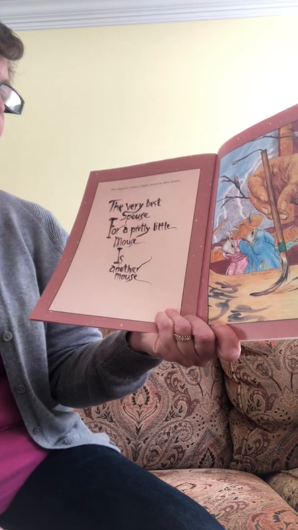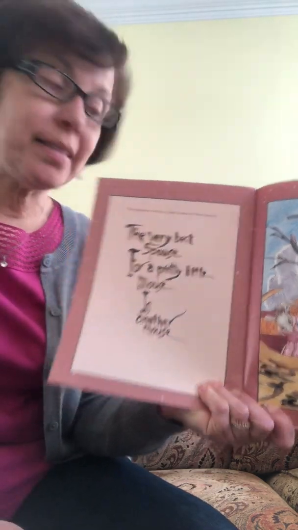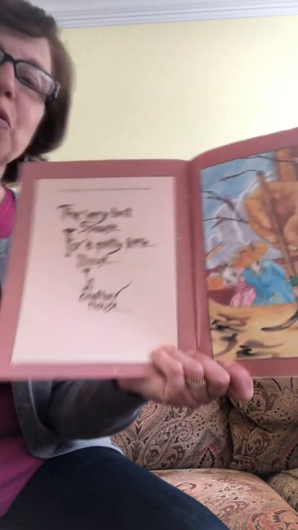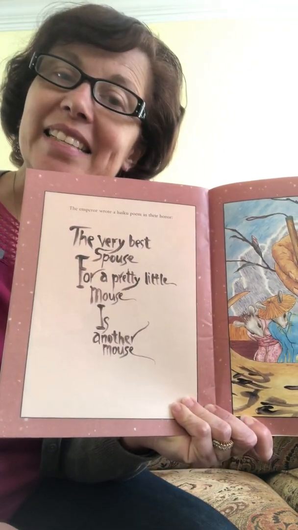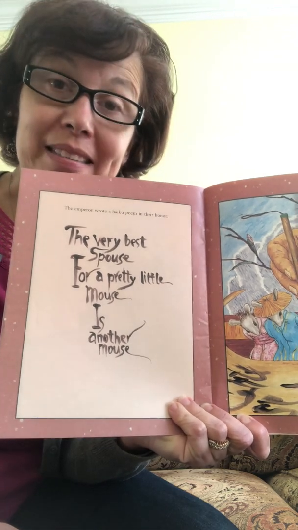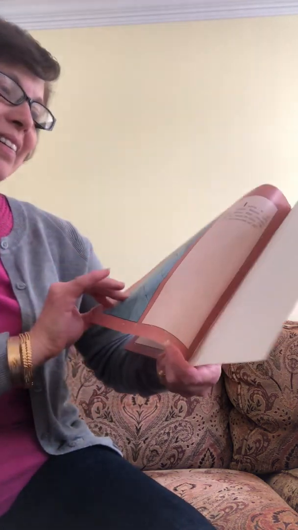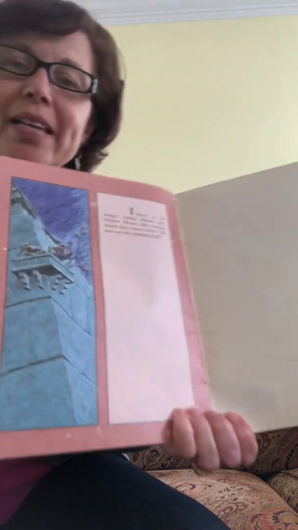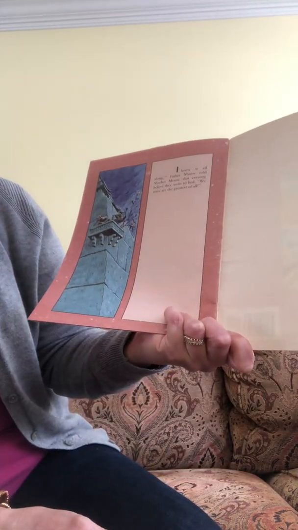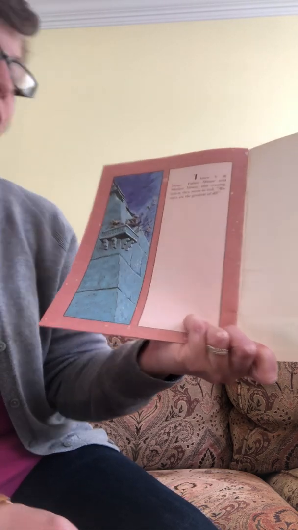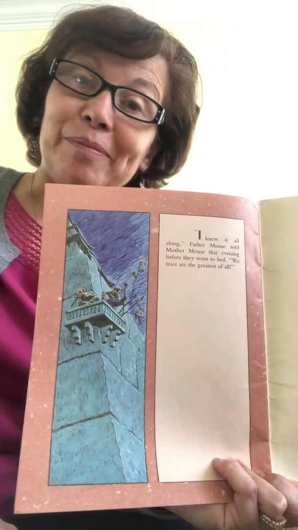The emperor wrote a haiku poem in their honor. The very best spouse for a pretty little mouse is another mouse. I knew it all along. Father Mouse told Mother Mouse that evening before they went to bed. We mice are the greatest of all.